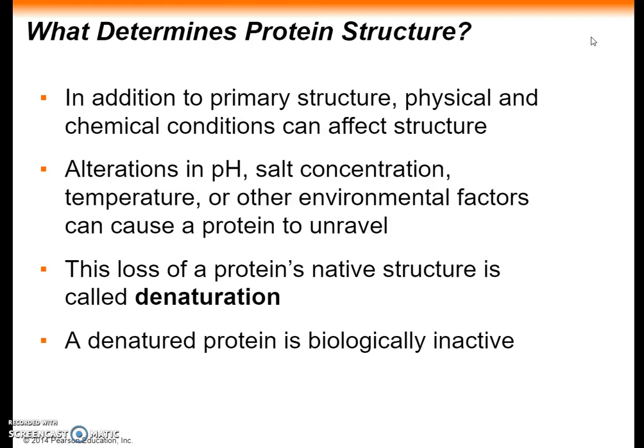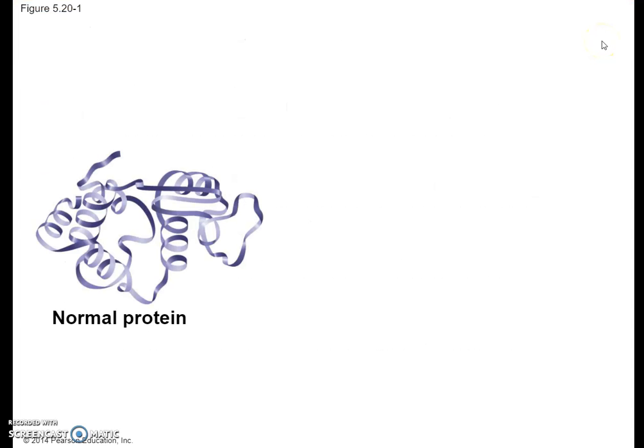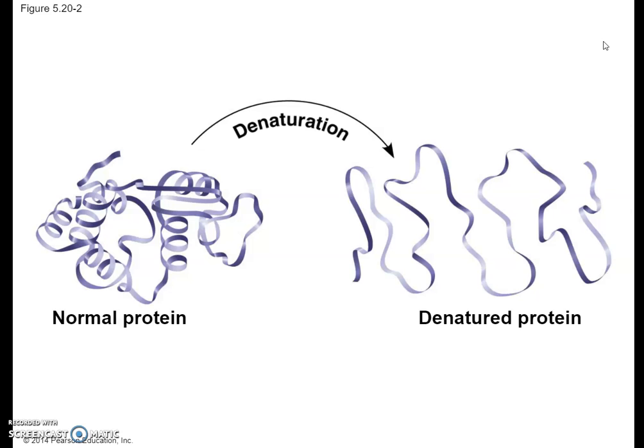We can see that when we add heat to hair or chemicals to hair. If we're curling hair, we can actually change the structure and shape of it. So you're breaking those weak hydrogen bonds. Most proteins can become denatured if they're transferred from an aqueous environment to a nonpolar solvent. Other denaturation agents include chemicals. It can be caused by heat, and some but not all proteins can return to their functional shape after denaturation. This suggests that the information for building specific shape is intrinsic to the protein's primary structure.